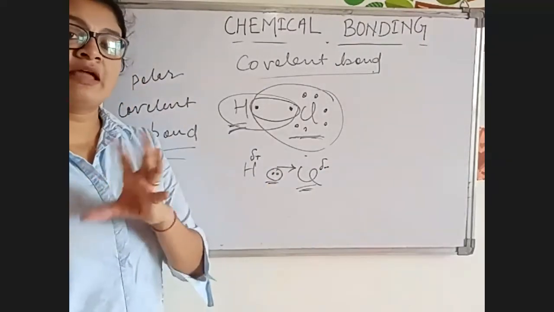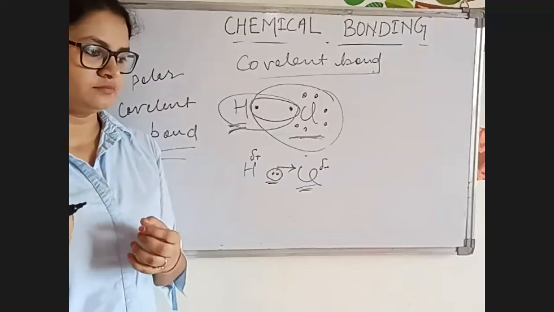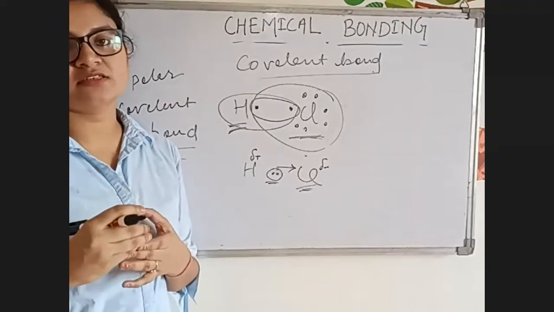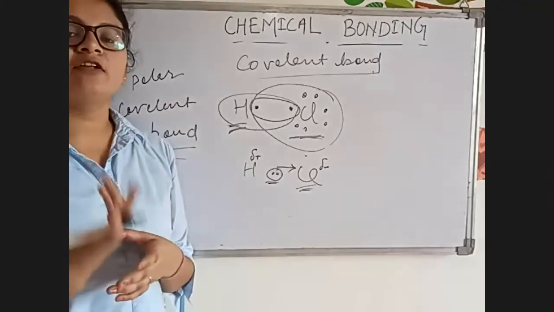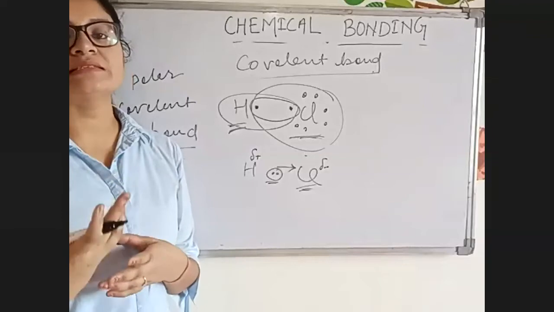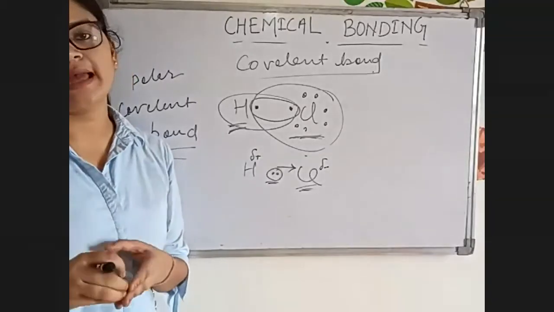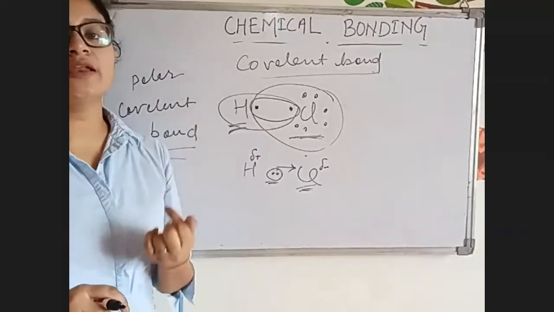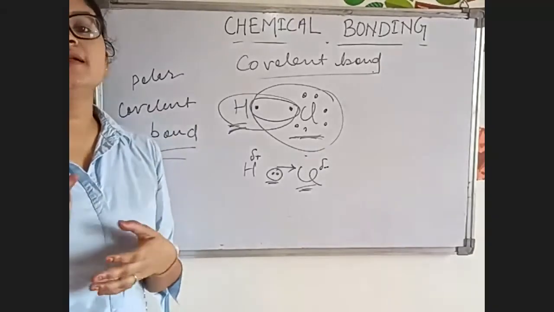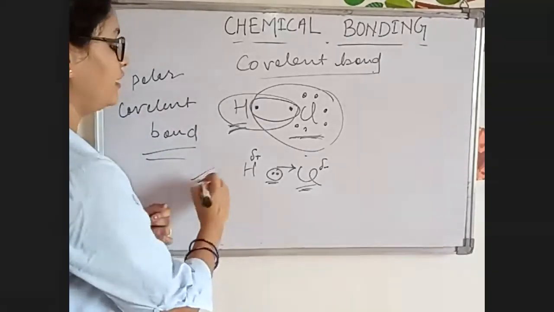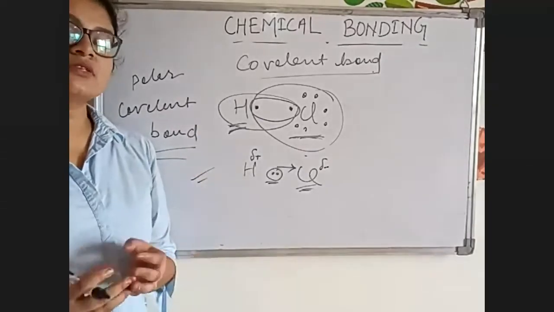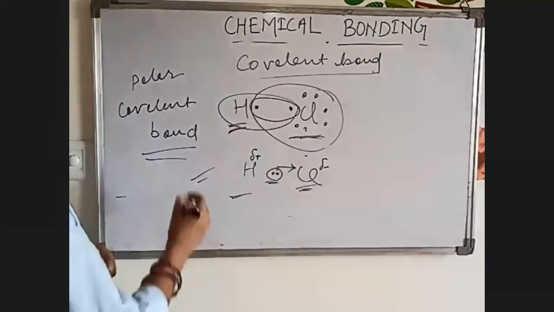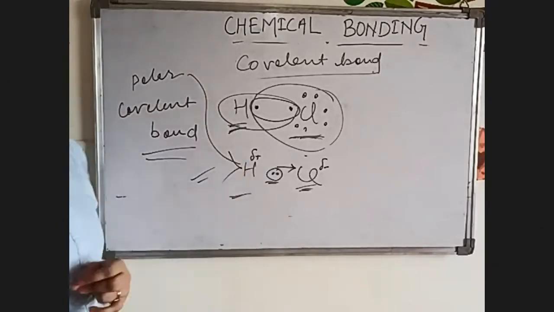Whenever we take different atoms for covalent bonding, there will be some polar character, meaning some amount of ionic character in the covalent bond. This is known as polar covalent bond.